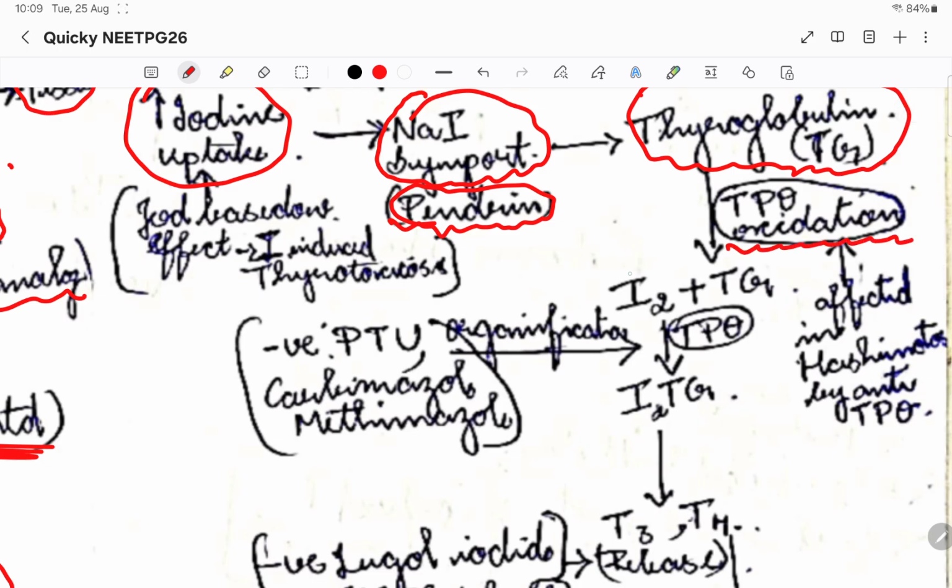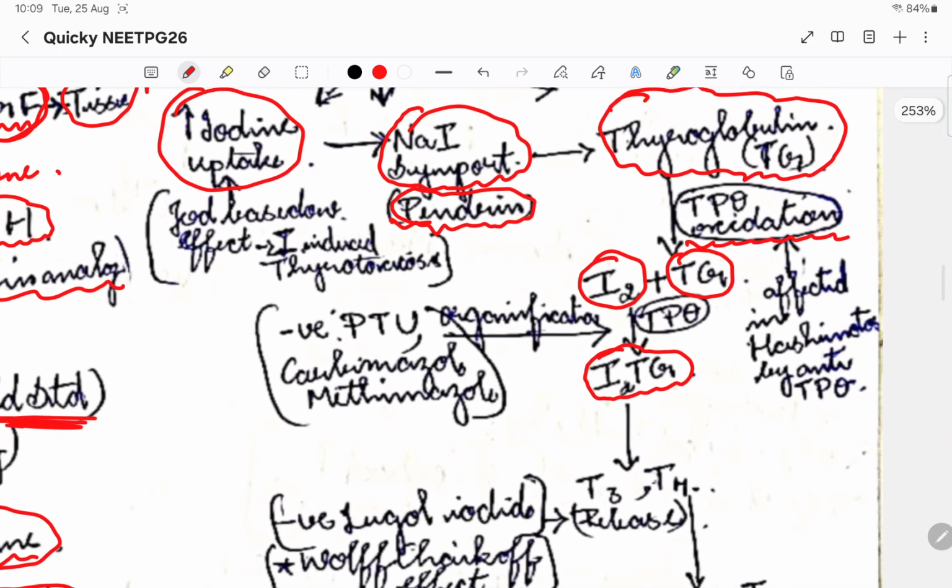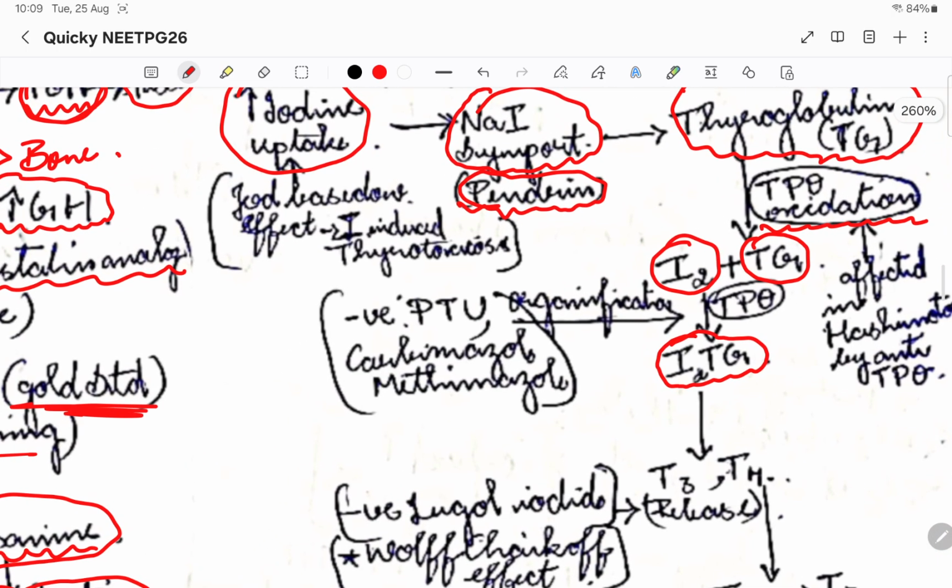Okay, so now here the iodine will combine with thyroglobulin, and together form the thyroid iodoglobulin molecule. Now this particular reaction is called organification. Organification will happen when thyroglobulin is combined with iodine.